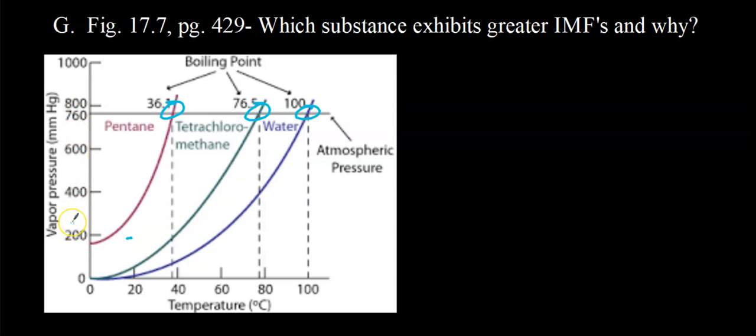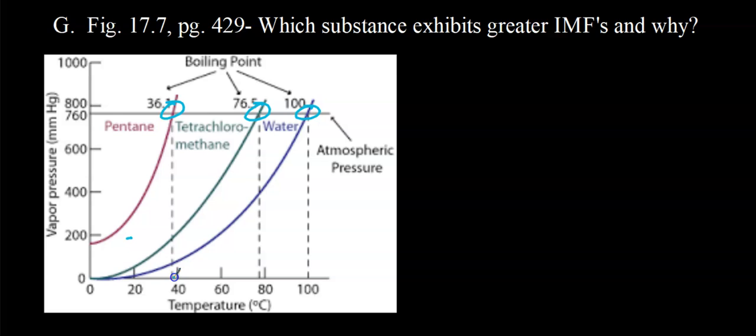So notice the relationship between temperature and vapor pressure. And then notice the relationship between vapor pressure and intermolecular forces. Water has the strongest intermolecular forces. Thus, it has the lowest vapor pressure at a given temperature, right? So let's say